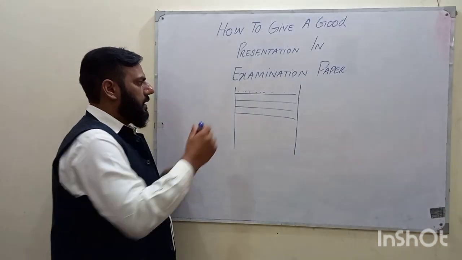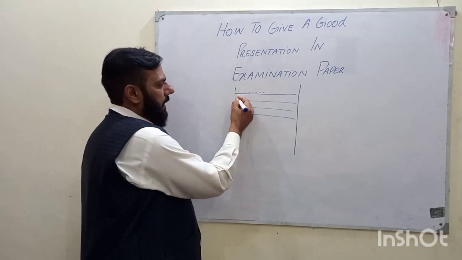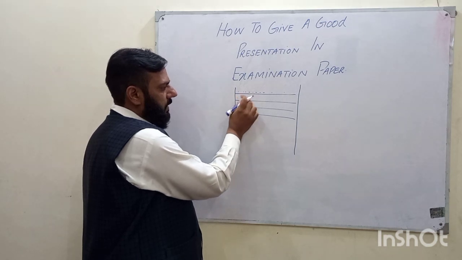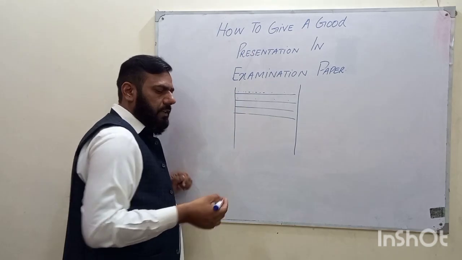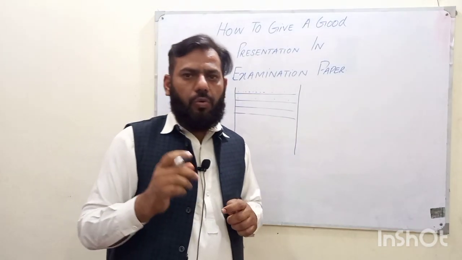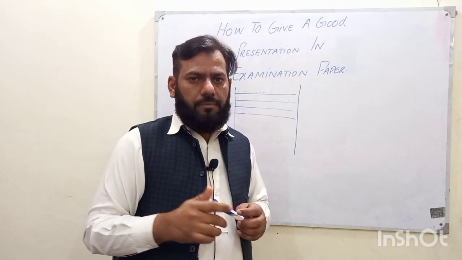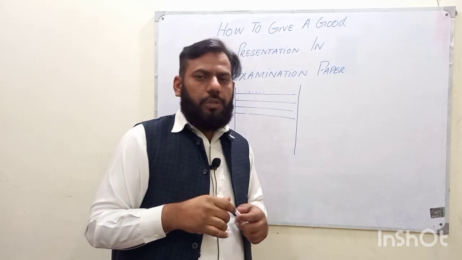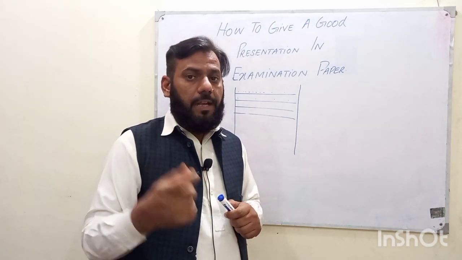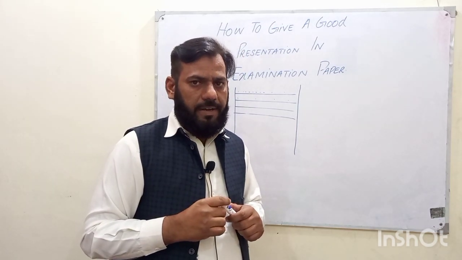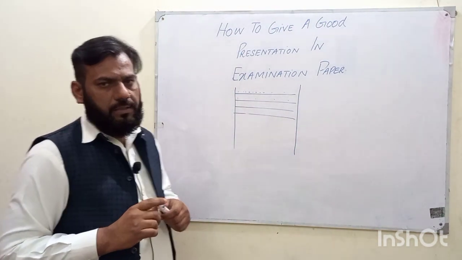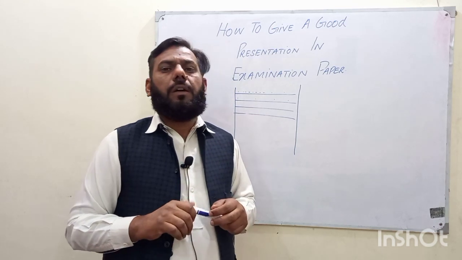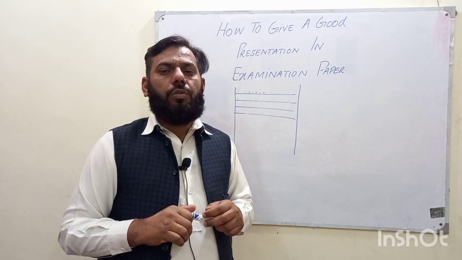Second, some of the students write one word here, then leave a big blank and come here and then here. They are only writing four or five words on a whole line. You don't have to do it like this, because you can lose your marks by the end of this. So what to do then? These two things are often found in a paper. So how to resolve it?